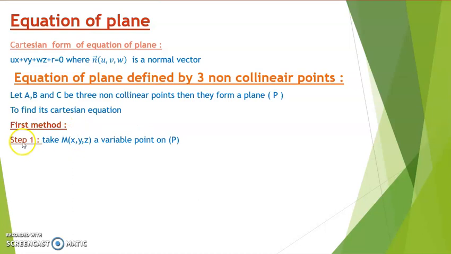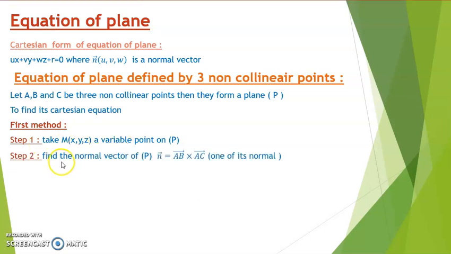First method, step 1, we need to take a variable point on the plane P, so let M(x, y, z) be a point on the plane P. Step 2, we need to find a normal vector of this plane. In this case, a normal vector is AB cross AC. It's one of the normals.